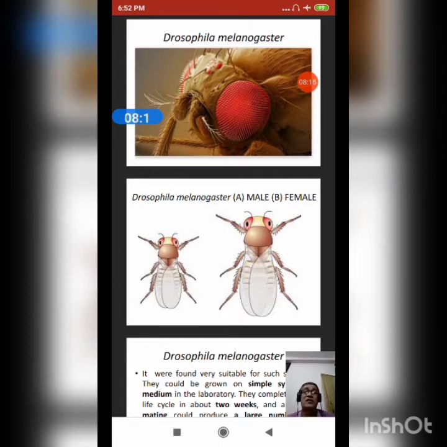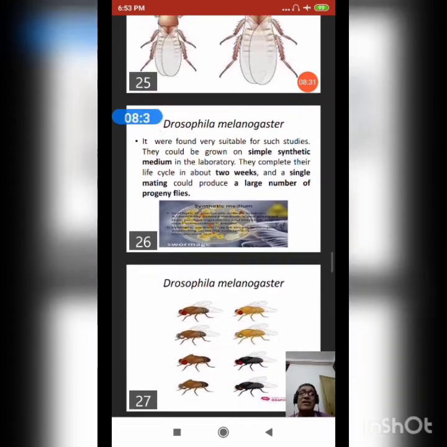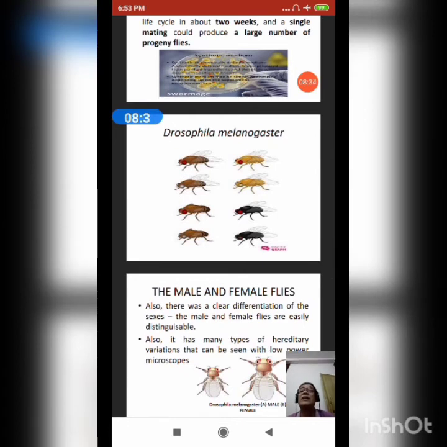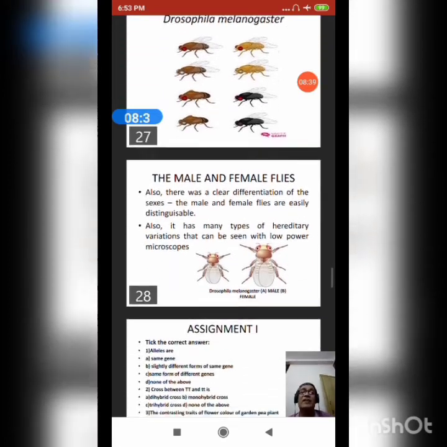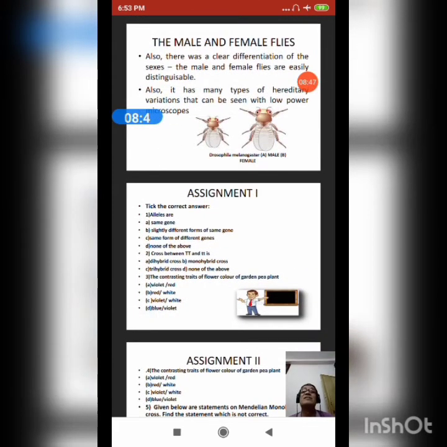Why? Because Drosophila melanogaster could be grown on a simple synthetic medium, that is, nutrient broth, in the laboratory. They complete their life cycle in about 2 weeks, and a single mating could produce a large number of progeny flies. Here is the variation in Drosophila melanogaster in pictorial representation, and there is a clear differentiation of the sexes. The male and female flies are easily distinguishable. Also, many types of hereditary variation can be seen under low-power microscopy.